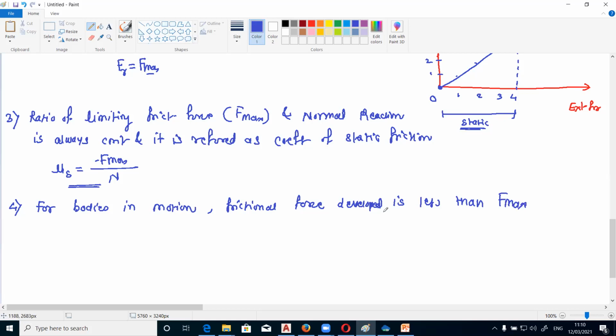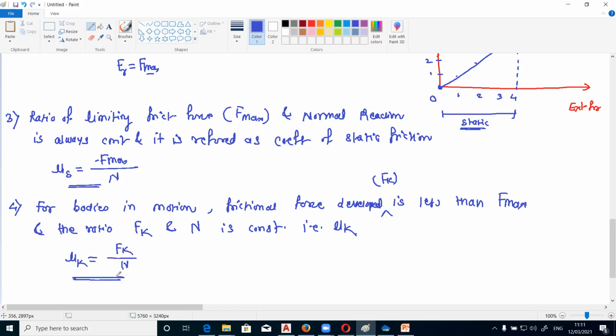So this frictional force developed is nothing but Fk, that is the kinetic friction. It is less than the static friction, and the ratio of Fk and normal reaction is constant, and that is nothing but mu k, the coefficient of kinetic friction. So mu k is equal to Fk divided by the normal reaction.